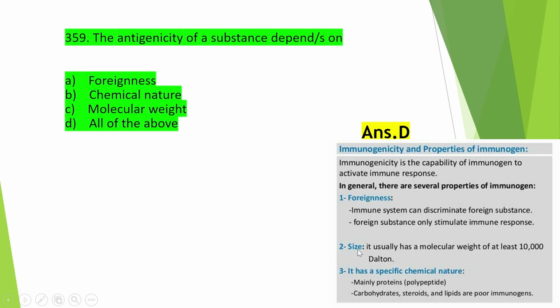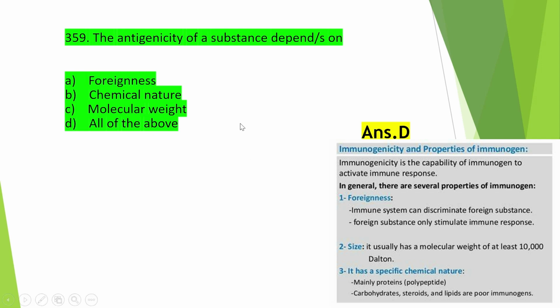Okay. And how does size matter? It essentially has a molecular weight. All antigens should have a molecular weight of at least 10,000 Dalton. Okay. And an antigen should have a specific chemical nature, mainly proteins or polypeptides or carbohydrates; steroids and lipids are poor immunogens or antigens. Okay. And foreignness means the antigen should be a foreign particle to be an antigen. Okay.